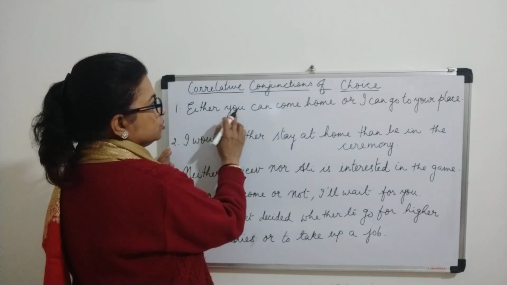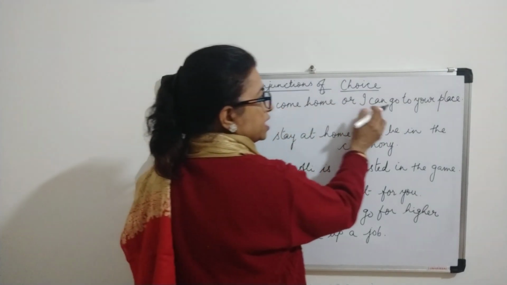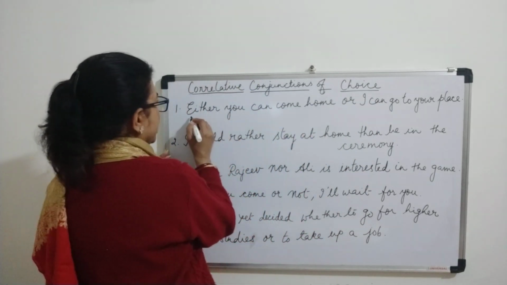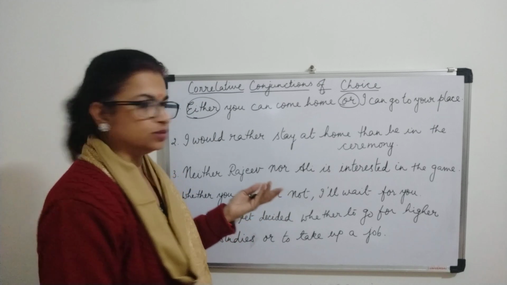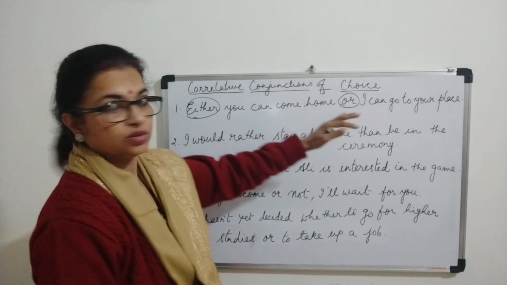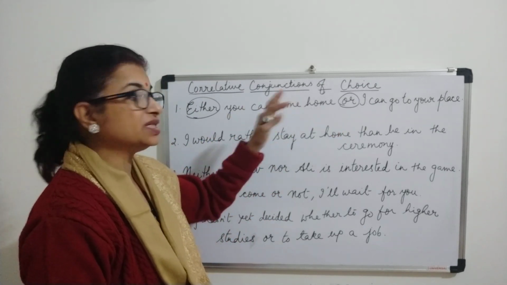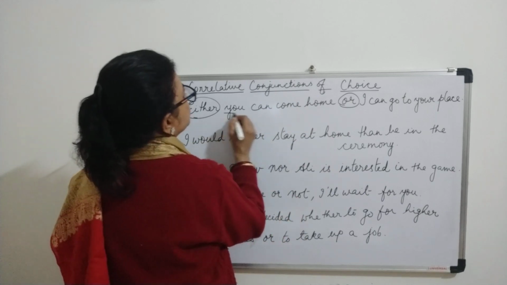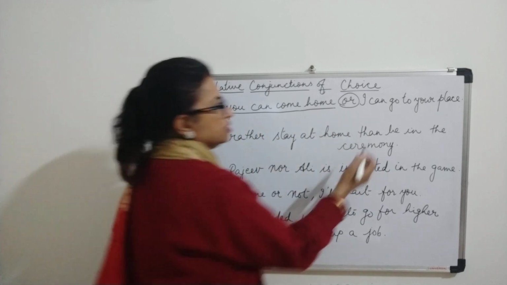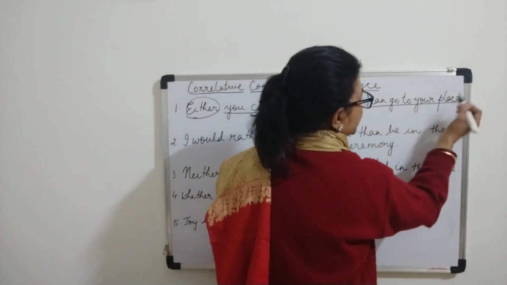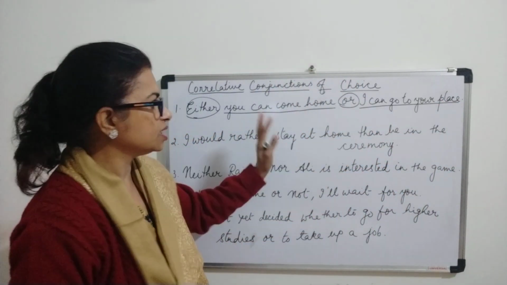Like, either you can come home or I can go to your place. So either or. These both are conjunctions we know. Now see, they are joining two complete clauses or complete sentences. You can come home, this is complete in itself. I can go to your place, even this is complete.